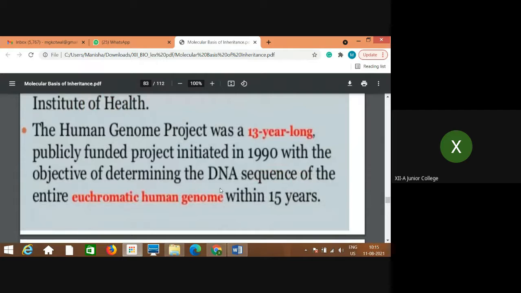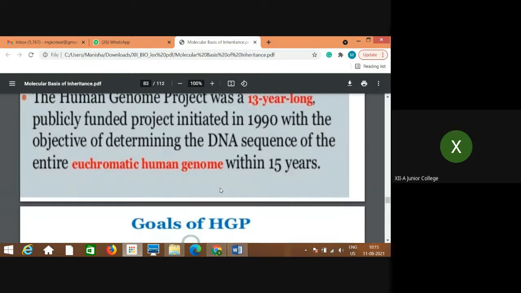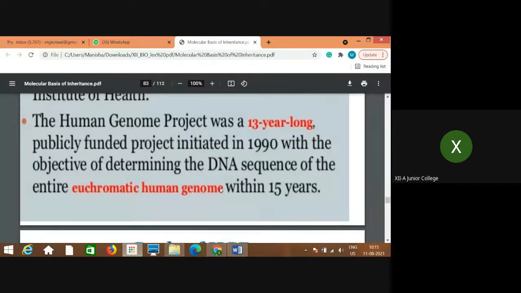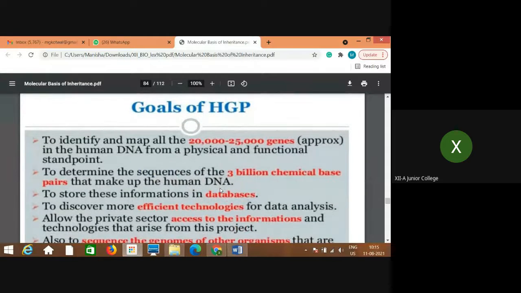And the Human Genome Project was a 13-year-long publicly funded project initiated in 1990 with the objective of determining the DNA sequence of the entire euchromatic human genome within 15 years. Its maximum time period expected was 15 years, but we could complete the project before that. As I told, the funding agencies were from the US, and the time duration was also fixed, but we could finish it much earlier.